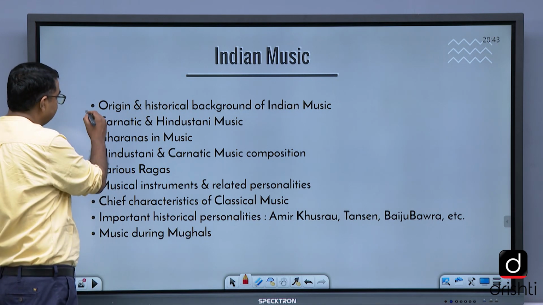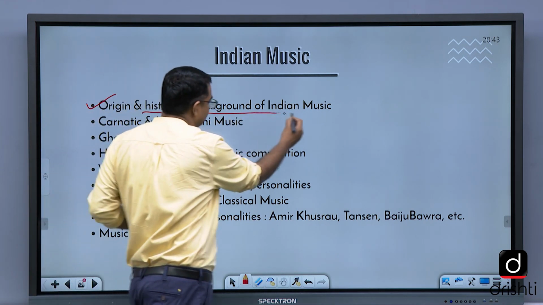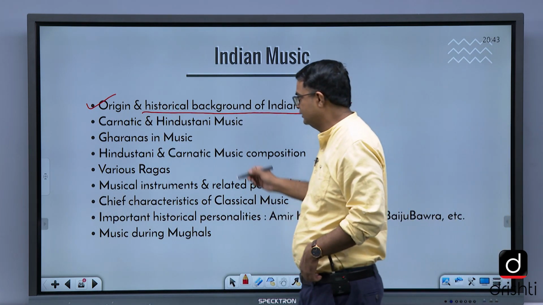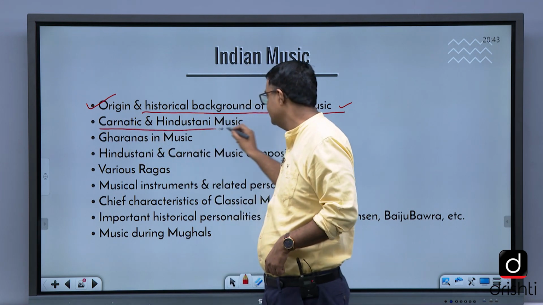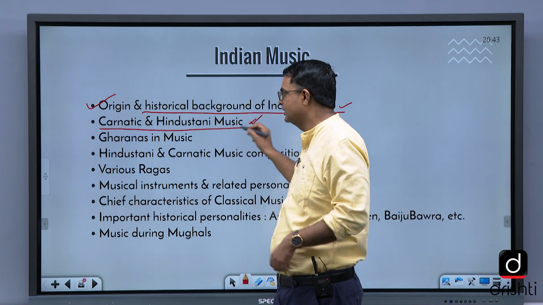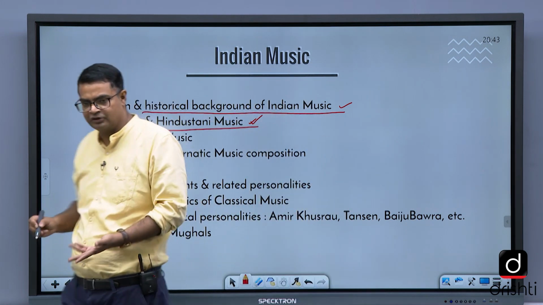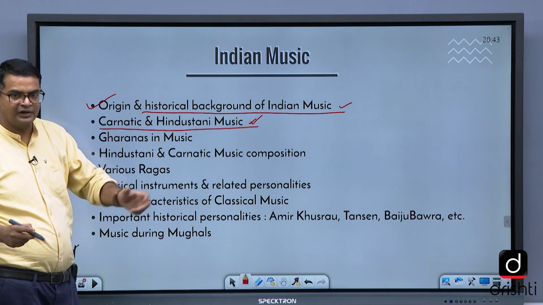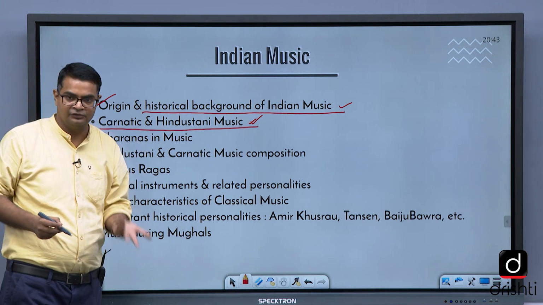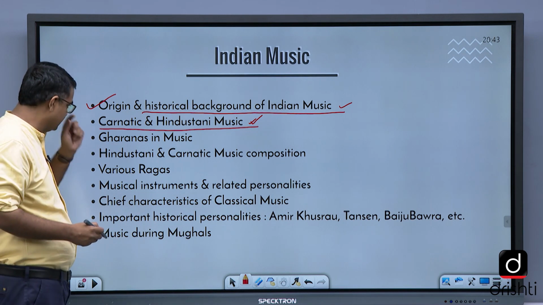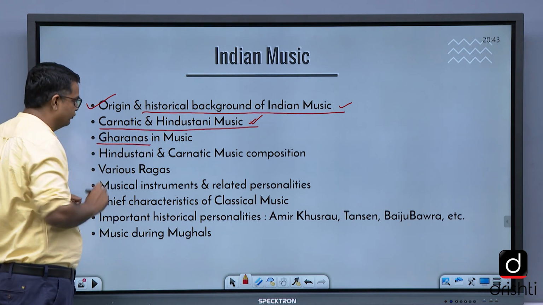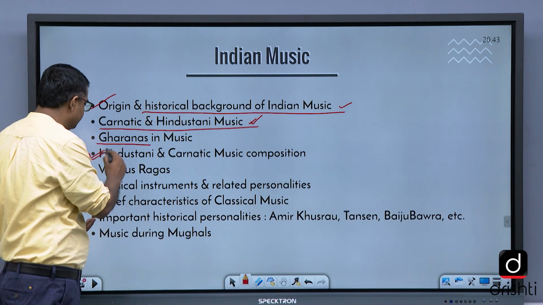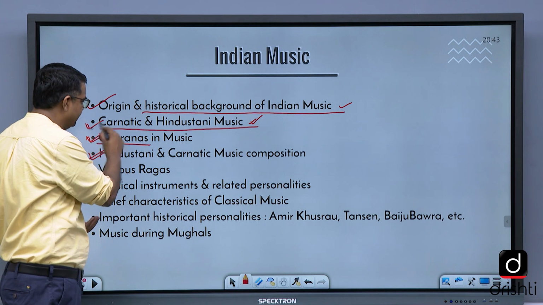Indian music, origin and historical background of Indian music, very important topic. Last year also there was a question in the prelims. Carnatic and Hindustani music. Carnatic is South Indian music, Hindustani is North Indian music. Carnatic is religious, Hindustani is secular. Carnatic is vocal, Hindustani is instrumental. Gharanas, that is families in music, that you need to focus on. Hindustani and Carnatic music compositions, this you need to focus on. इसमें सब important. You cannot skip anything.